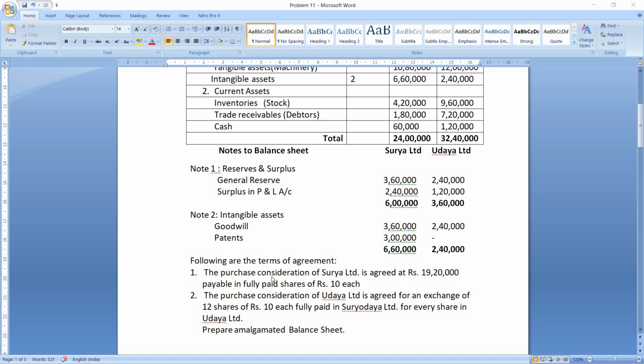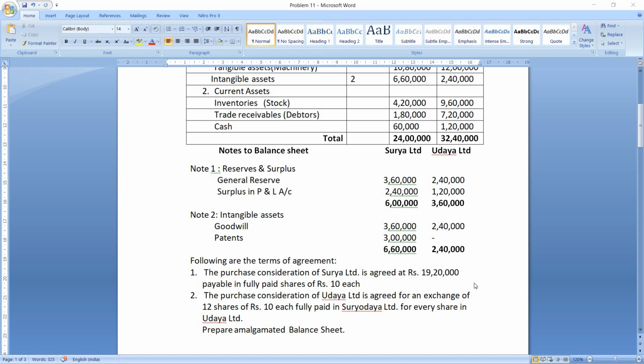The purchase consideration of Surya Limited is agreed at rupees 19,20,000 payable in fully paid shares of rupees 10 each. So here clearly they have given you the purchase consideration of Surya Limited, that is 19,20,000, and it will be paid in the shares of rupees 10 each. So directly they have given you the purchase consideration, you need not calculate it once again.